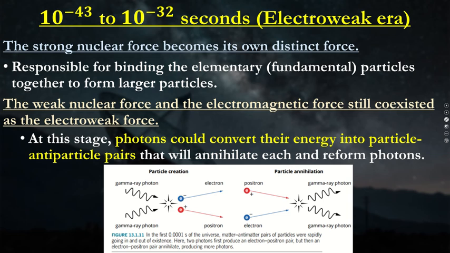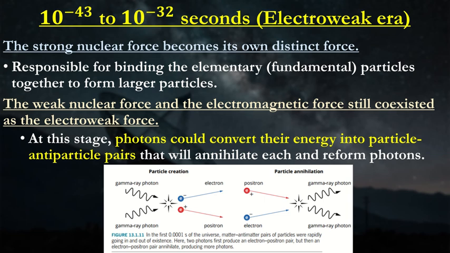Because we have a strong nuclear force, we do start seeing elementary particles trying to form larger particles. The weak nuclear force and electromagnetic force, like I said, are still coexisting. At this stage, photons could convert their energy into particle-antiparticle pairs that would annihilate each other and reform photons.